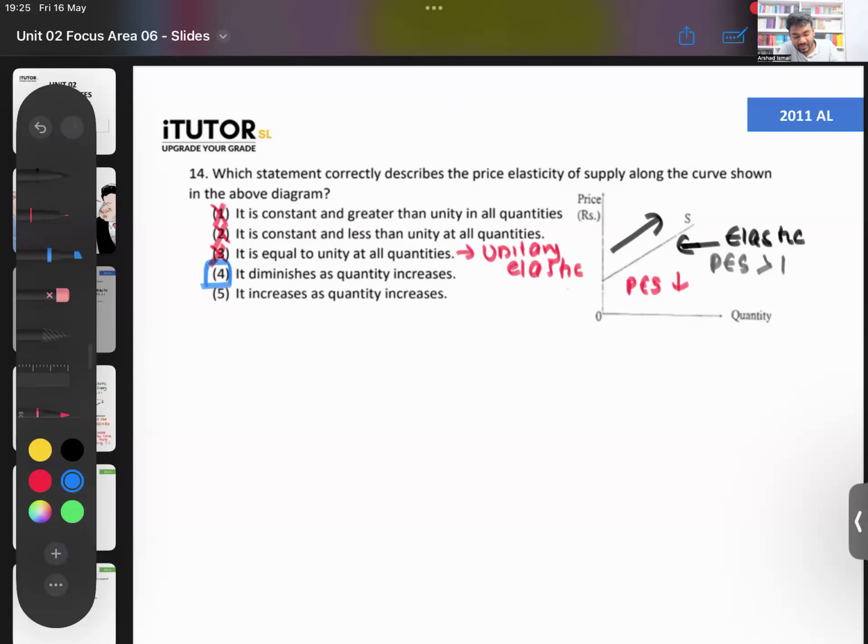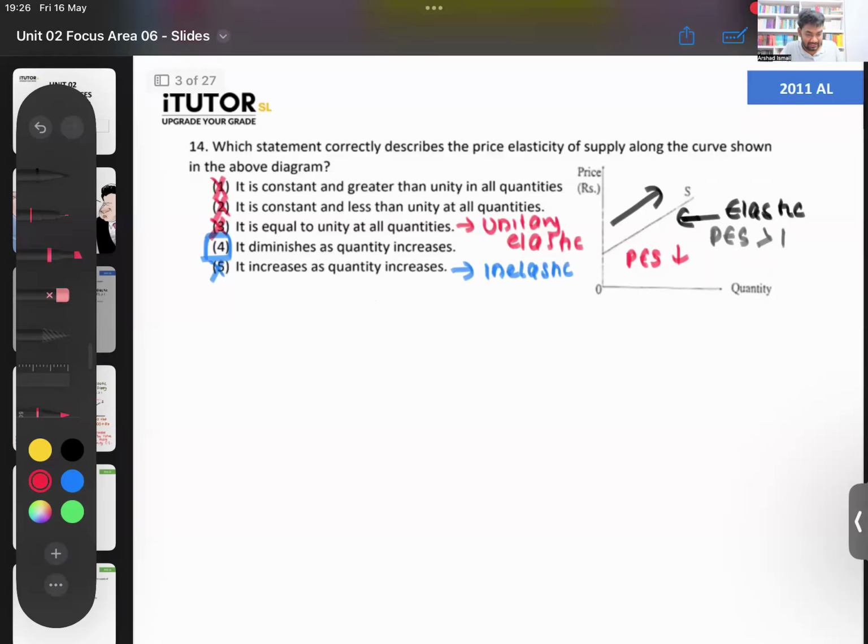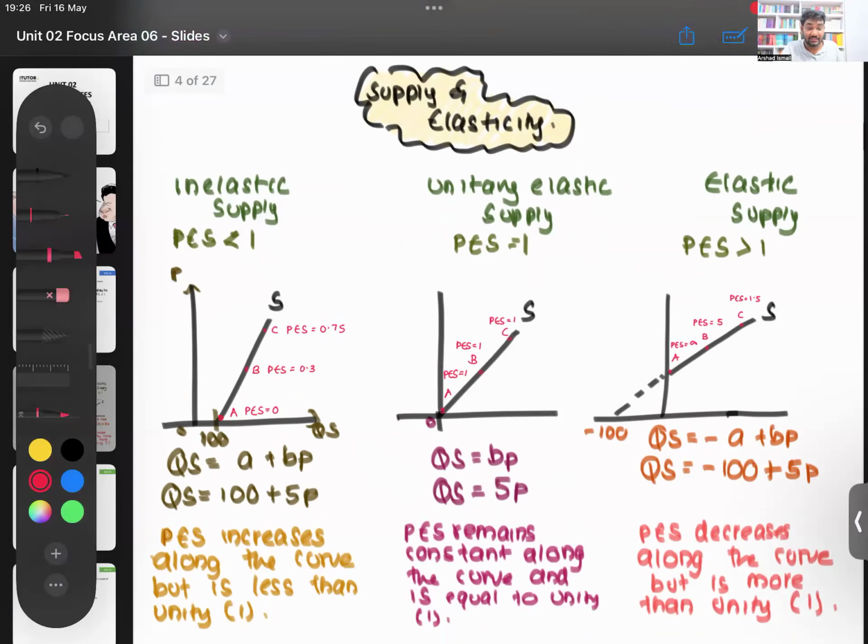Then the last one says it increases as quantity increases. That would have been correct for what? Fifth one would have been correct if the supply was inelastic. Then it increases. So here, if it was inelastic, the fifth one would have been correct. So your answer here is the fourth one. Let me share that again if you all want to get a screenshot. Yeah. Done.